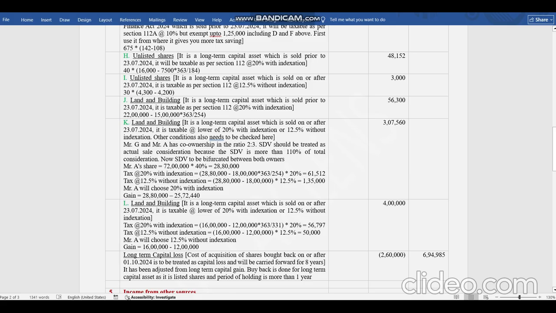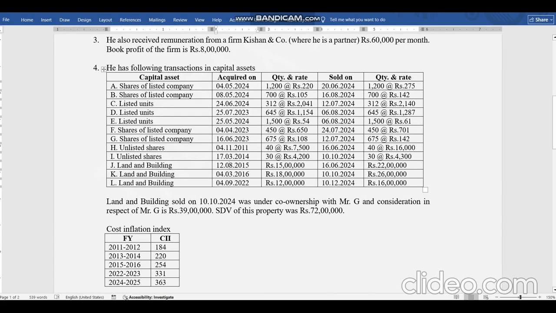We'll see L first. What is happening in L? L is purchased on 4/9/22 and sold on 10/12/24. So it is sold after 2 years. For any other asset which is not covered in the 1 year and 2 years categories, the holding period has to be checked only at 2 years. Don't go for land and building, because for land and building earlier also it was 2 years, now also 2 years. So there is no amendment for the period of holding of land and building. This is just to check whether you are seeing 2 years or 3 years for land and building. So it is 2 years, sold after 2 years and post 23rd July.